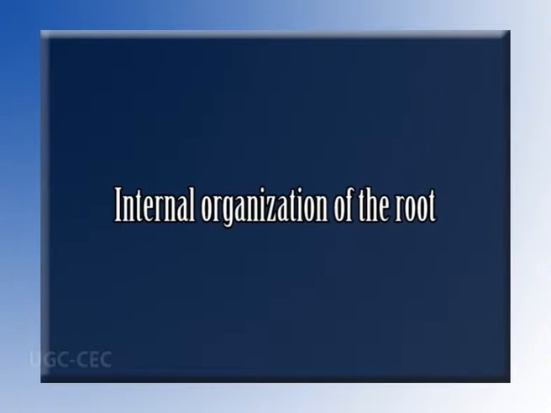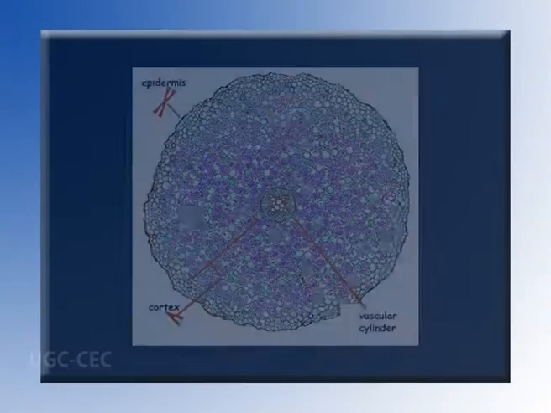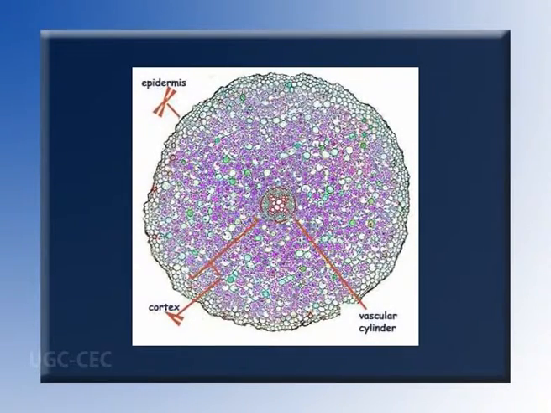Internal organization of the root. The root shows comparatively simple internal organization than the stem due to the absence of nodes, internodes and lateral appendages. 3 zones can be distinguished in a root in the primary state of growth: number 1, epidermis; number 2, cortex; number 3, vascular system.